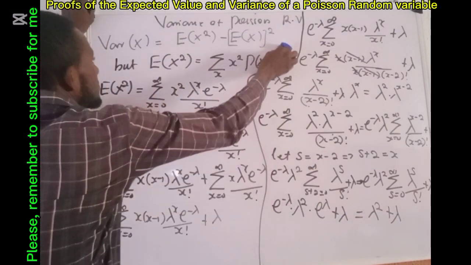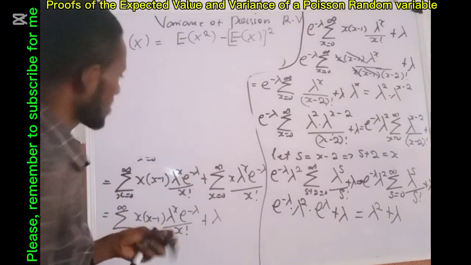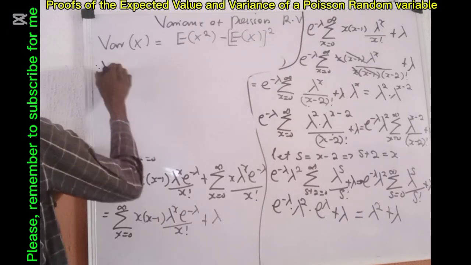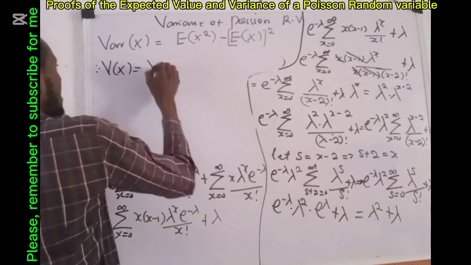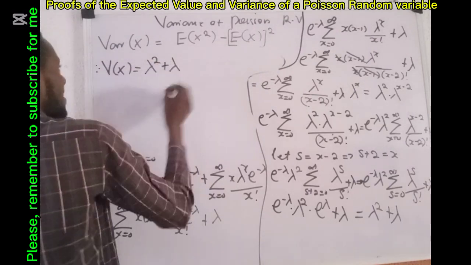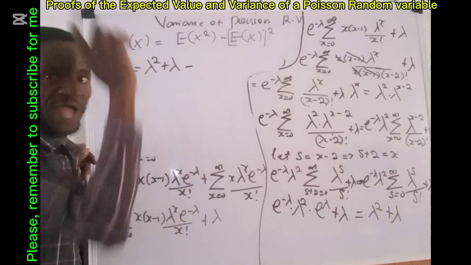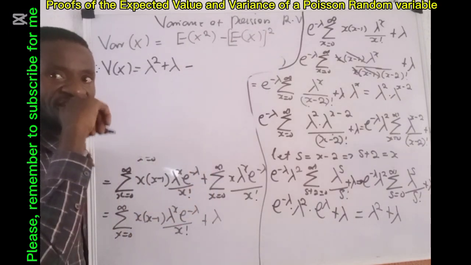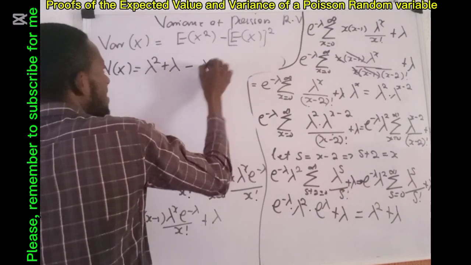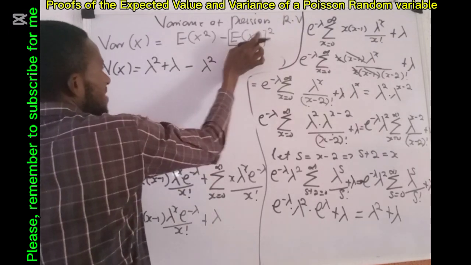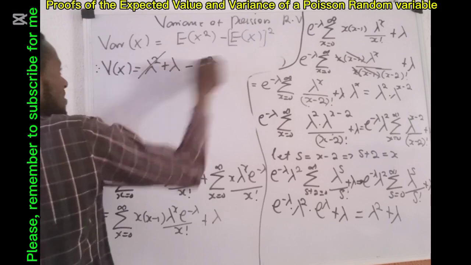So we now come here and say therefore var of X equals, in place of this, I'll write lambda raised to power 2 plus lambda minus, here, what is inside this bracket is the expected value. And we had earlier proved the expected value of a random variable X to be lambda. So what I have inside here is lambda, all raised to power 2. I have lambda raised to power 2 minus lambda raised to power 2, so this and this will go.